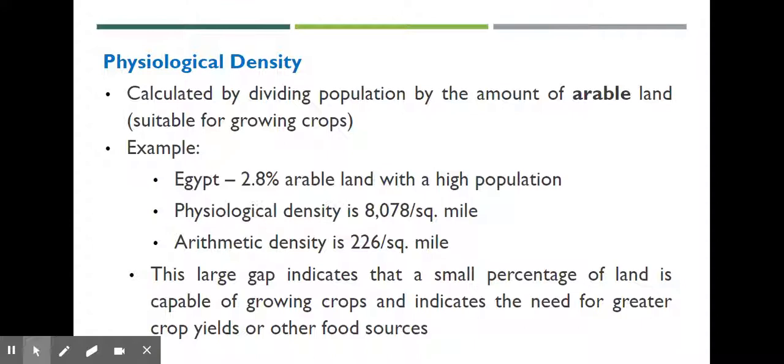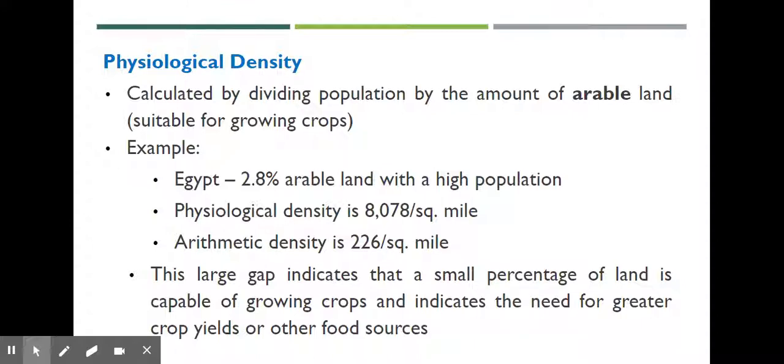So a good example is Egypt. Egypt has 2.8% arable land. It's a desert region. The only arable land is right on the Nile River, but it has a very high population. So the physiological density is 8,078 people per square mile. The arithmetic density is only 226. But when they're comparing it to the amount of arable land, it becomes much higher.